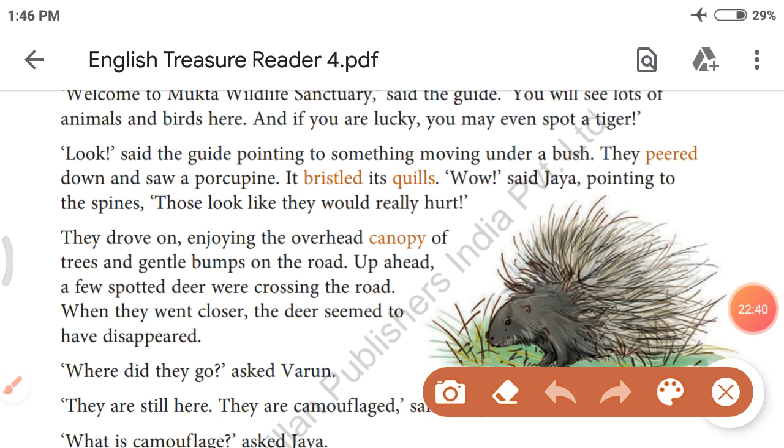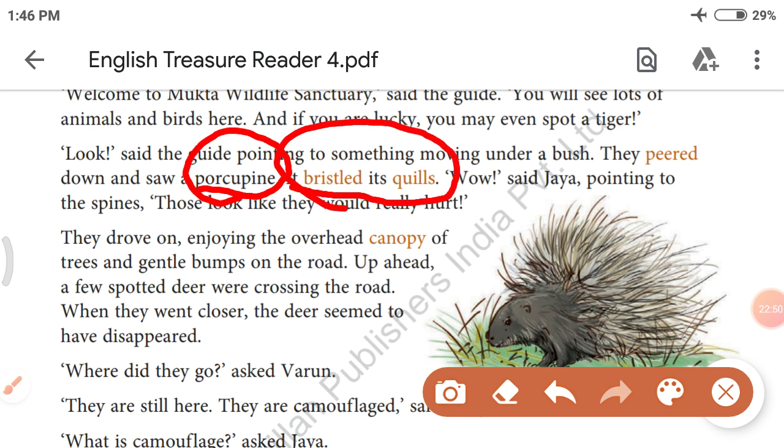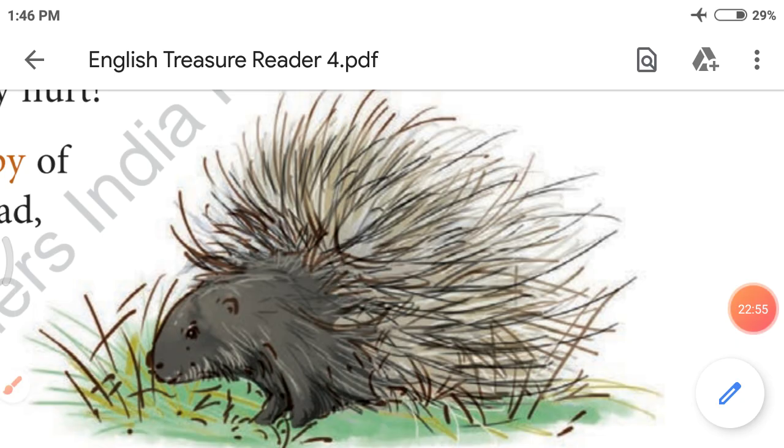Which animal they have seen first? First they have seen porcupine. And what is the special thing of porcupine? It bristled its quills. Let me show you the picture. See the porcupine, right? Now let's see which animal they have seen the next.